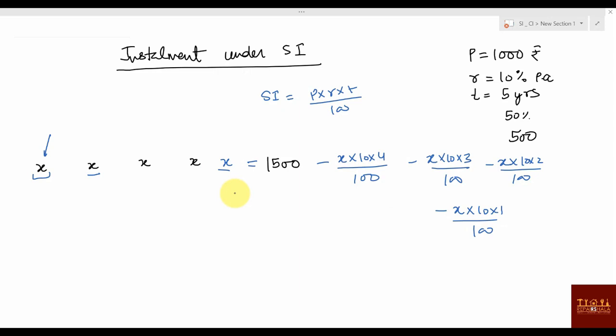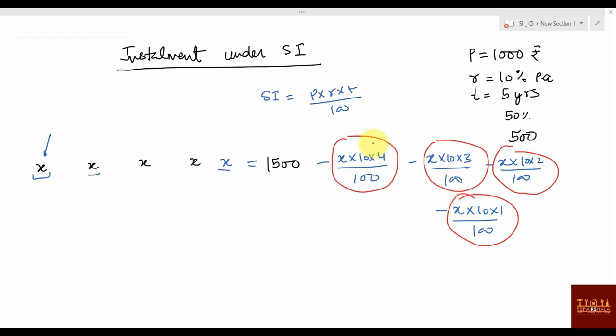Now, if you look properly, I'm talking about this value, this value, this value, and this value. This is interest, this is also interest, this is also interest, and this is also interest.